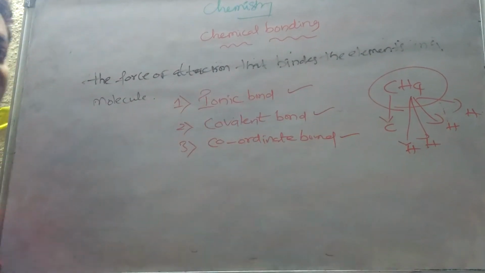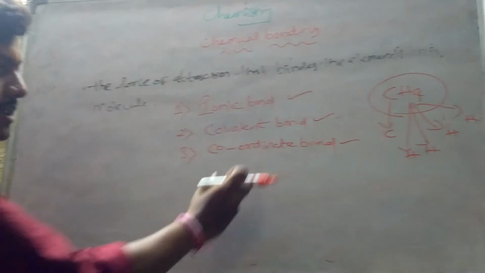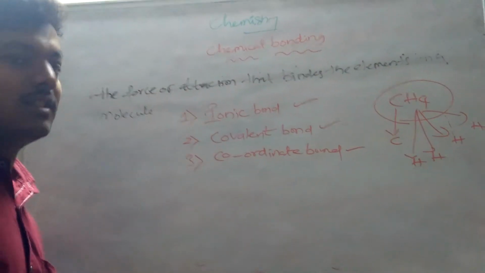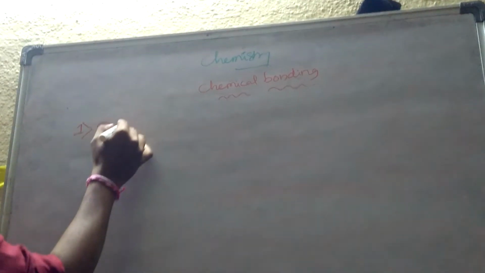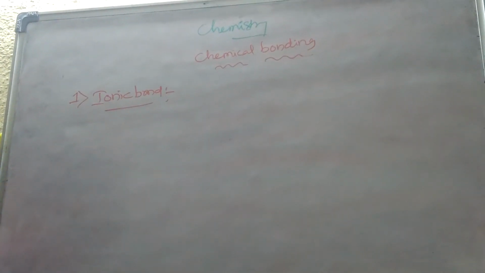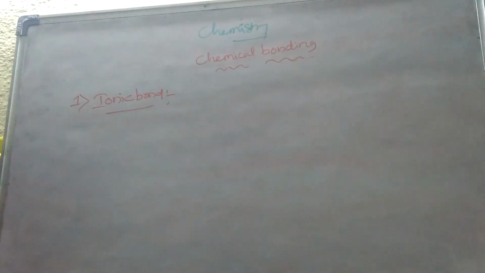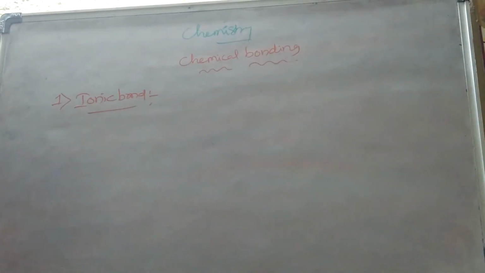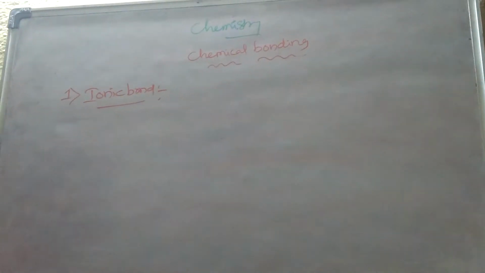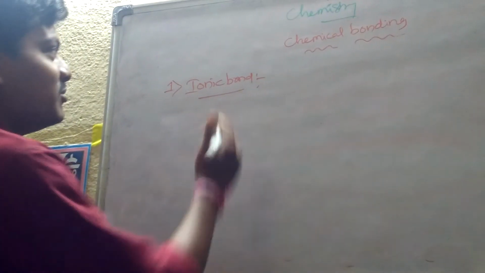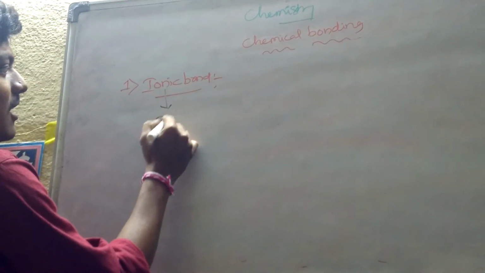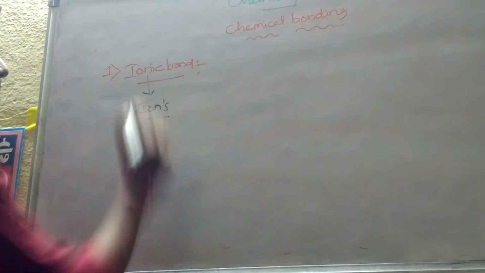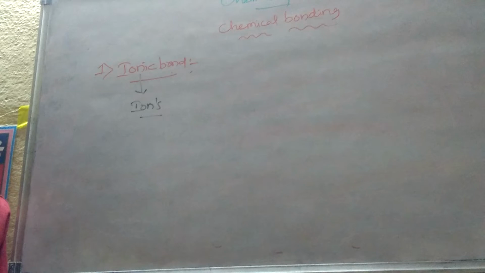Let us see brief information regarding the ionic bond, covalent bond, and the coordinate covalent bond. The first one, ionic bond. See here, the word itself, ionic bond. Ionic bond means ions are participating in the bond. Simply, who are participating in the bond? Ions are participating in the bond. So that's why this is called ionic bond.